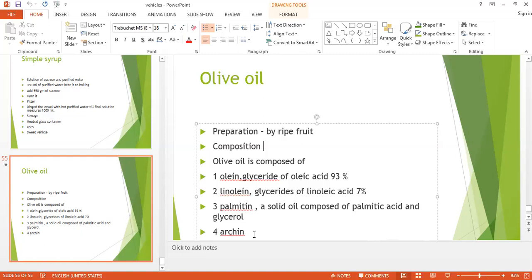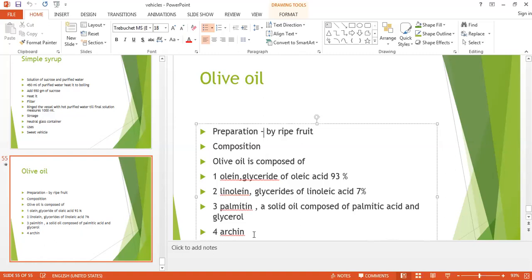Next oils are almond oil, sesame oil, hydnocarpus oil, and chaulmoogra oil. Then the volatile oils such as sandalwood oil, lavender oil, and rosemary oil. These are certain oil uses. Please read them from the book, because if I forget them, tomorrow we will take them again. Please read these oils once again from the book. The uses and properties are very important in oils. Then we will take the semi-solid vehicle, that is Vaseline, and next we will take soap and starch. Tomorrow we will complete this.